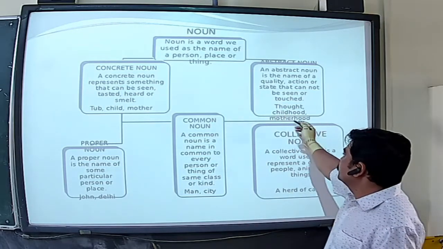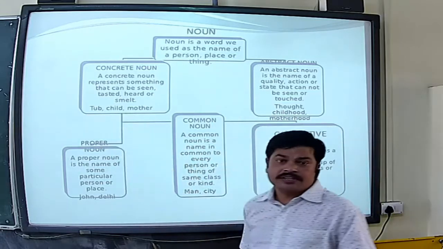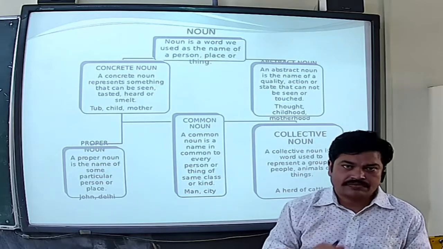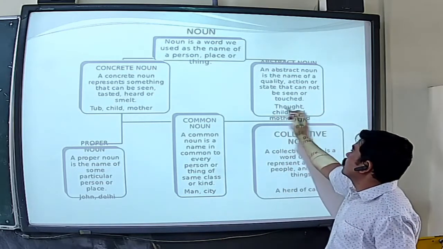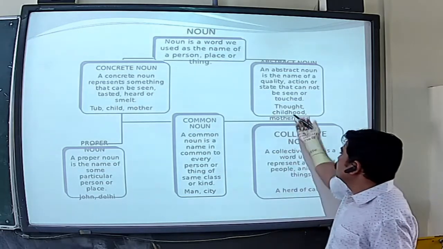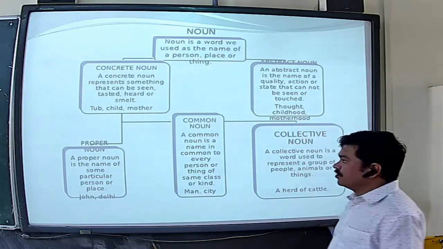Example already has given you. I told you the example of concrete noun is tub, child. These all are material nouns, so we can touch, right? Here the abstract noun, the example is thought. Thought we cannot touch. In the childhood, we cannot touch childhood, and the motherhood also we cannot touch.